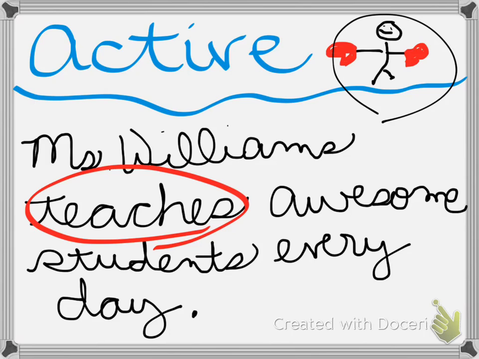Now, remember, if it's in the active voice, the subject is the one doing the action. So you have to stop and think: the subject is Miss Williams. Is Miss Williams the one doing the teaching? Well, yes, she is. So that makes the sentence in the active voice, because the subject is the one doing the action in the sentence. Miss Williams is doing the teaching. Therefore, that's in the active voice.